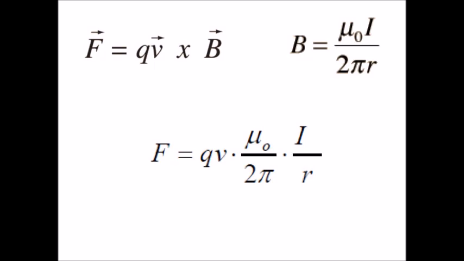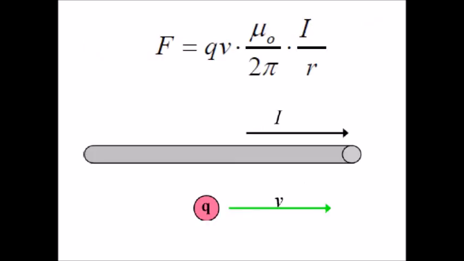This equation, F equals Q V mu-naught I over 2 pi r, is really not as bad as it sounds. The wire makes a field and the field pushes the charge. But notice our insistence on motion. If the charges stop moving, magnetism stops happening. Motion, velocity, remember, is what makes relativity's Lorentz contraction do its thing. So this is where we're going. And how do we get there?